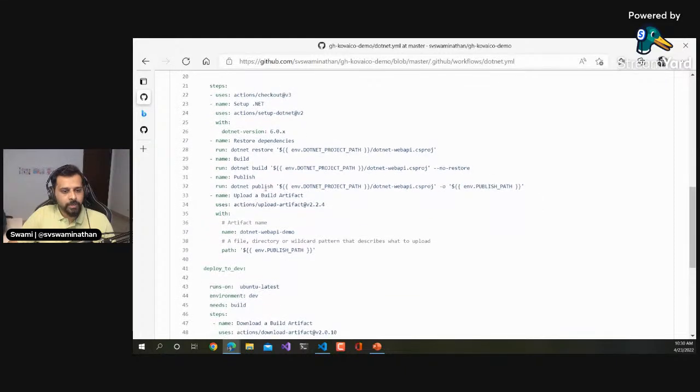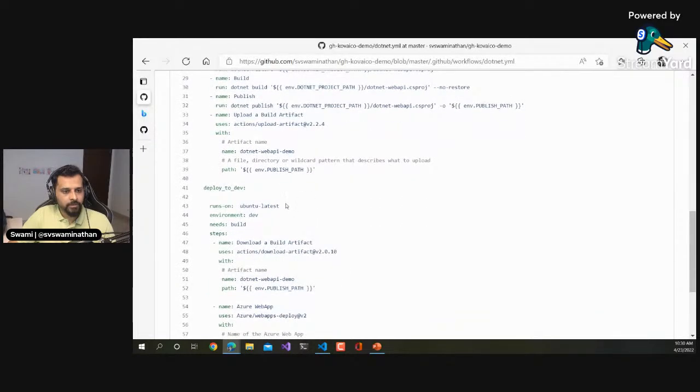What we're also doing is uploading the artifact, because only then will you be able to download it in another job and deploy it. So we're uploading a build artifact here with actions/upload-artifact, named .NET Web API demo, and the path is env.PUBLISH_PATH.